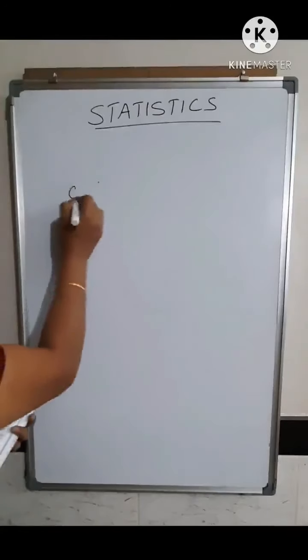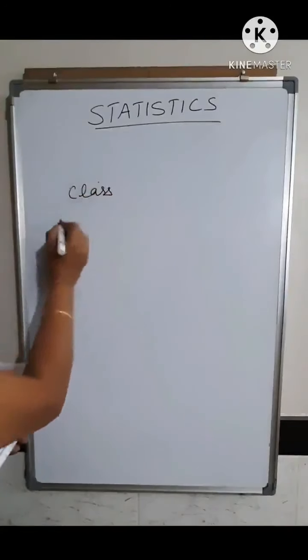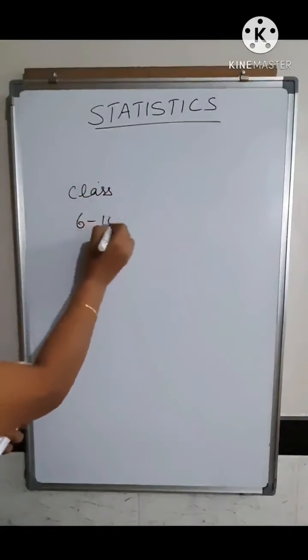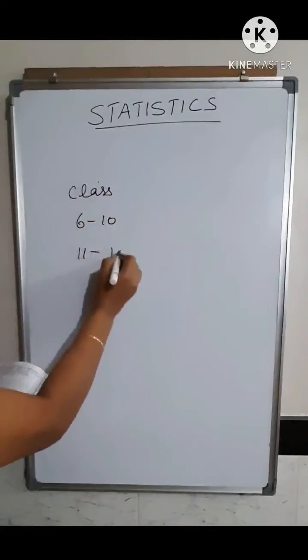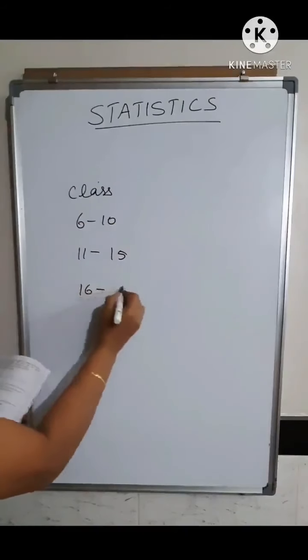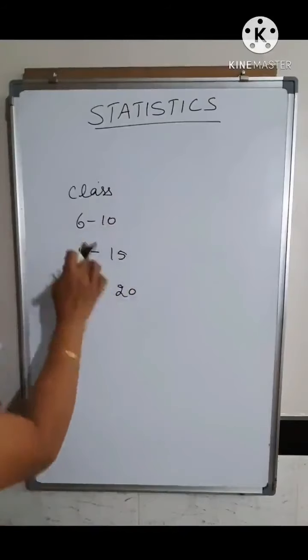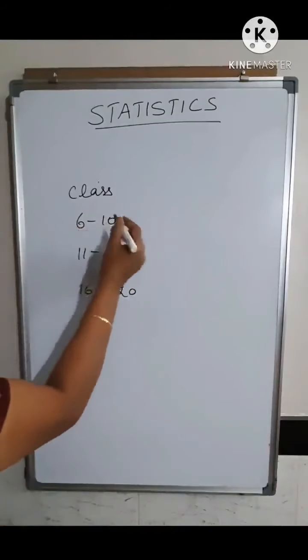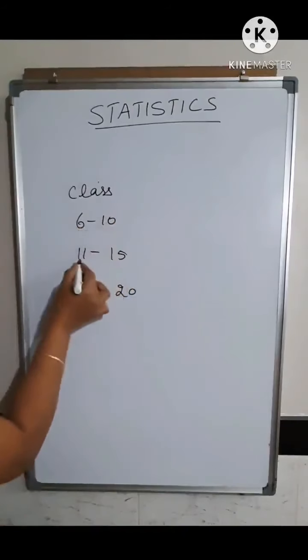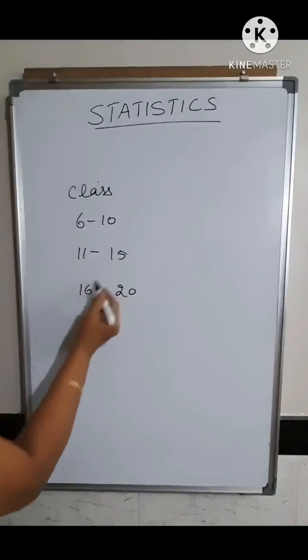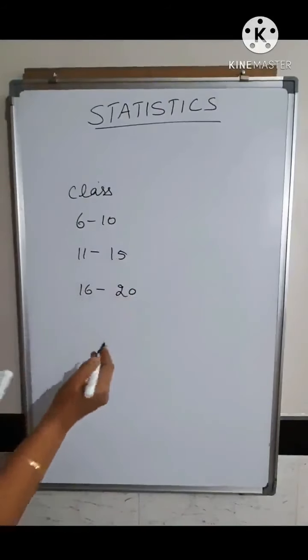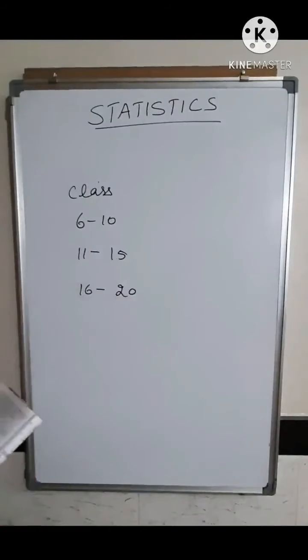So here, for example, you have got the class 6 to 10, then you have got 11 to 15, then you have got 16 to 20. Like this, when you write the class, you write 6 to 10, and you start with the next number here, 11 to 15. Then you start with the next number, that is 16 to 20. Such a way of writing the class, you call it the inclusive method.